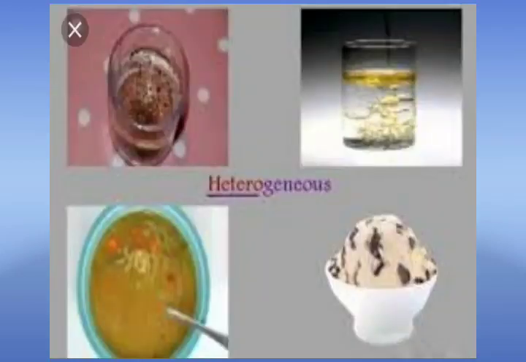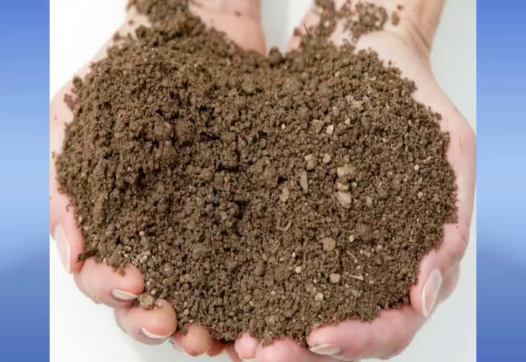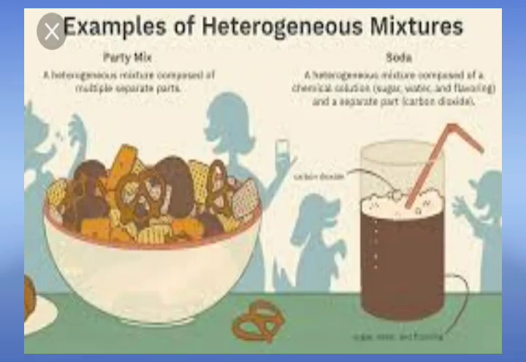Heterogeneous mixture: a mixture in which the components or the constituents are not uniformly distributed throughout its volume and can be easily recognized separately is called a heterogeneous mixture. For example, soil is a mixture of many compounds and elements. Its composition changes from place to place, and that is why we find different substances in the soil at different places.